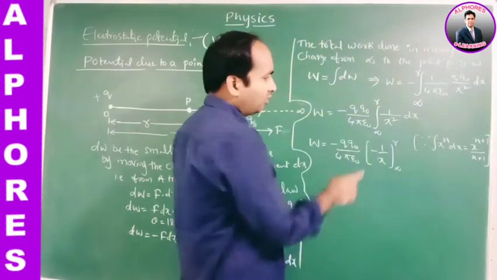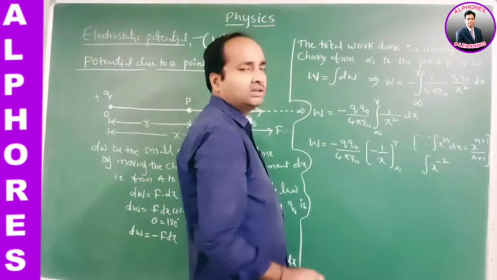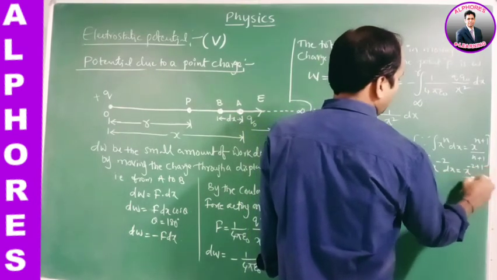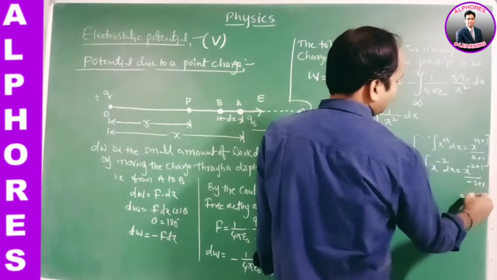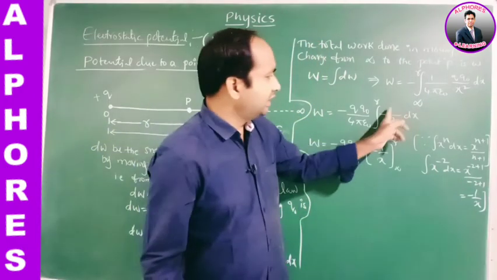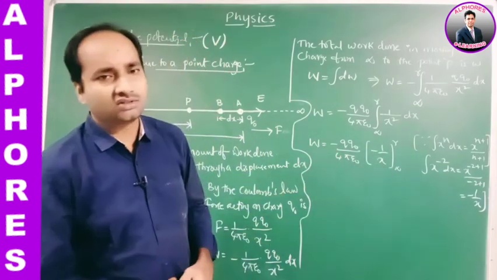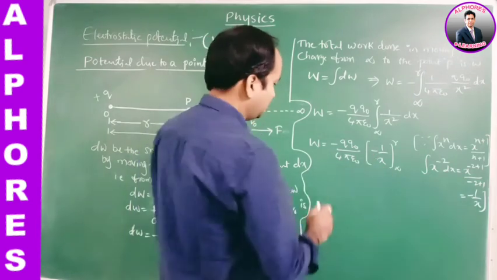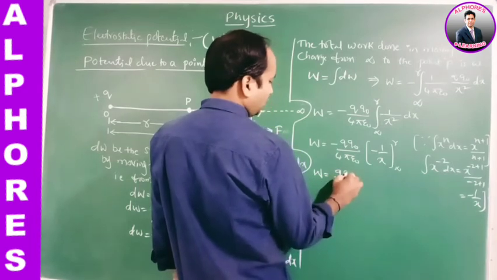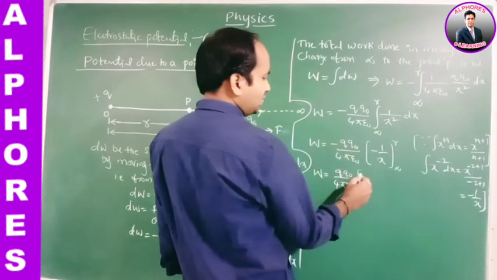Now 1 by x square can be written as x power minus 2. Integration of x power minus 2 dx is x power minus 2 plus 1 by minus 2 plus 1, which is equal to minus 1 by x. So the integration of 1 by x square dx is minus 1 by x. Already here also a negative sign is there. Minus into minus is plus. So W is equal to Q naught by 4 pi epsilon naught.